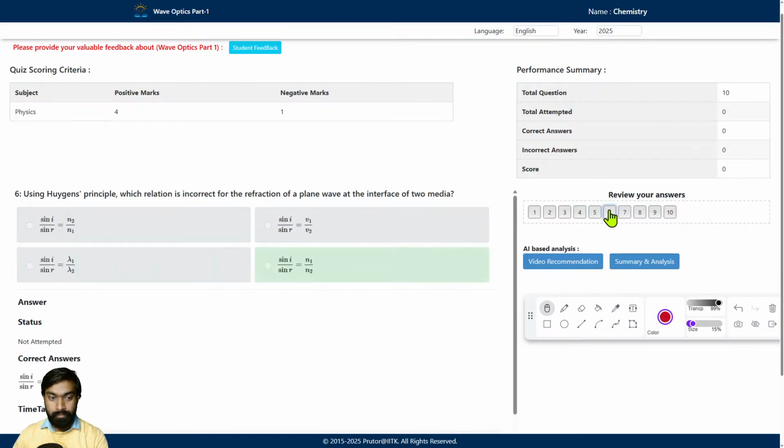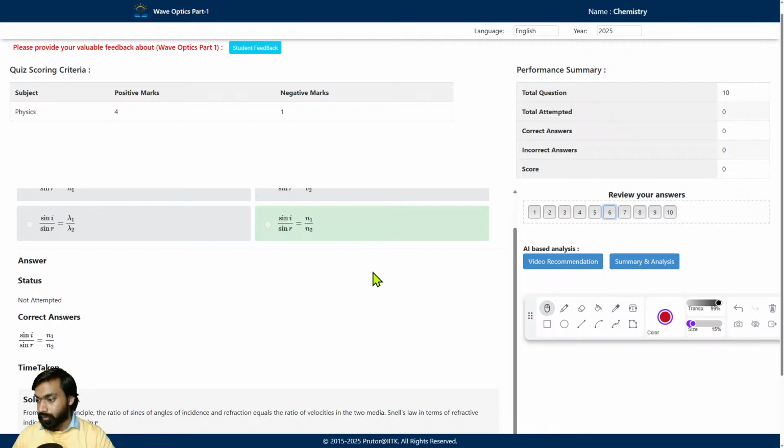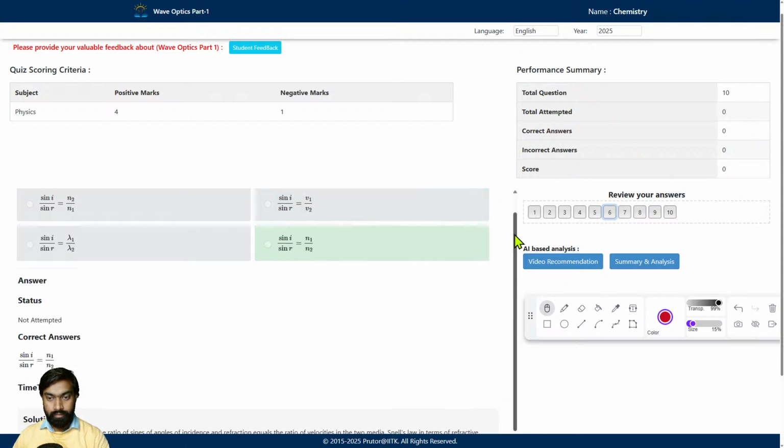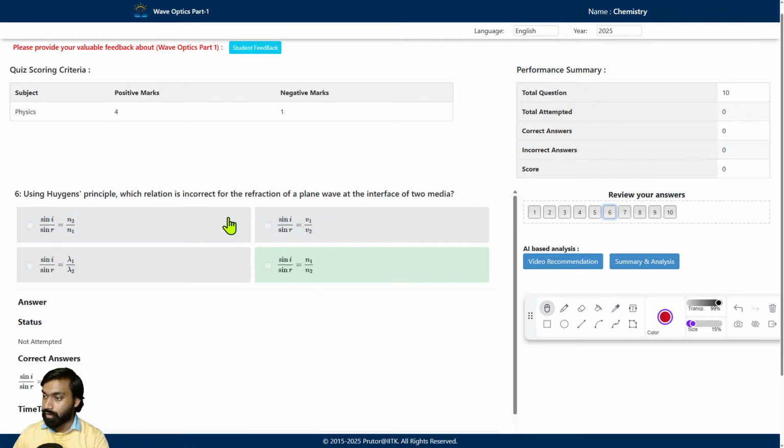Varsha, Karthik, VK, any doubt? Which one? This sixth question.